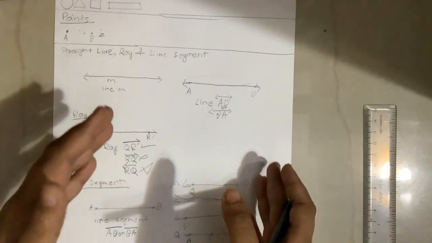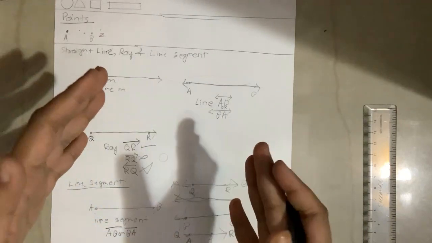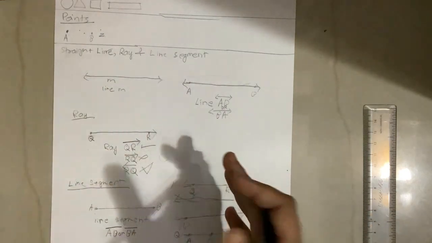Now we are going to be learning a little bit more about lines. So let's learn it.